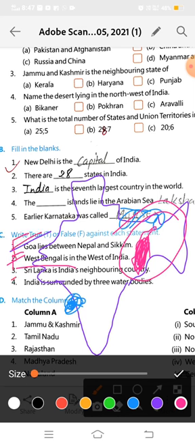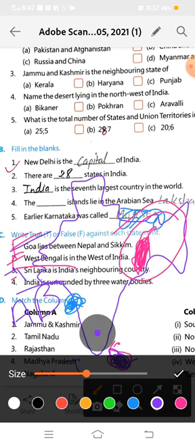Now here is given third. Sri Lanka is India's neighboring country. Yes, Sri Lanka is India's neighboring country. This is the location of Sri Lanka. This purple part is Sri Lanka. Okay, so the third statement is true. Okay, now India is surrounded by 3 water bodies. Yes, India is surrounded by 3 water bodies. Here is the Arabian Sea. Here is the Indian Ocean.